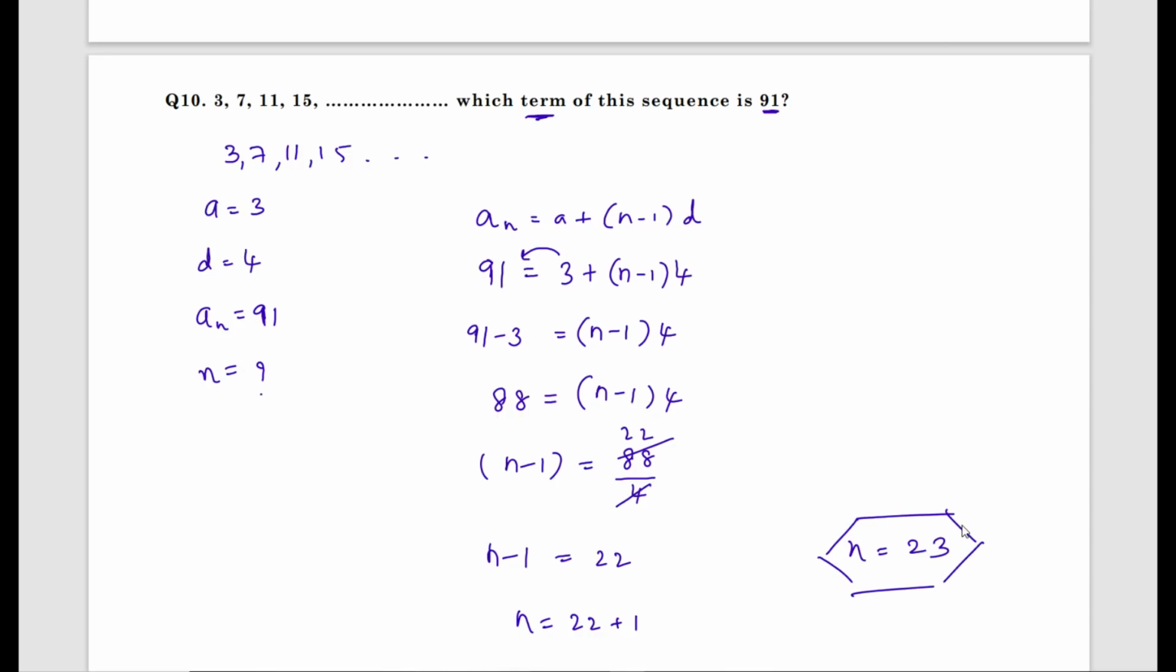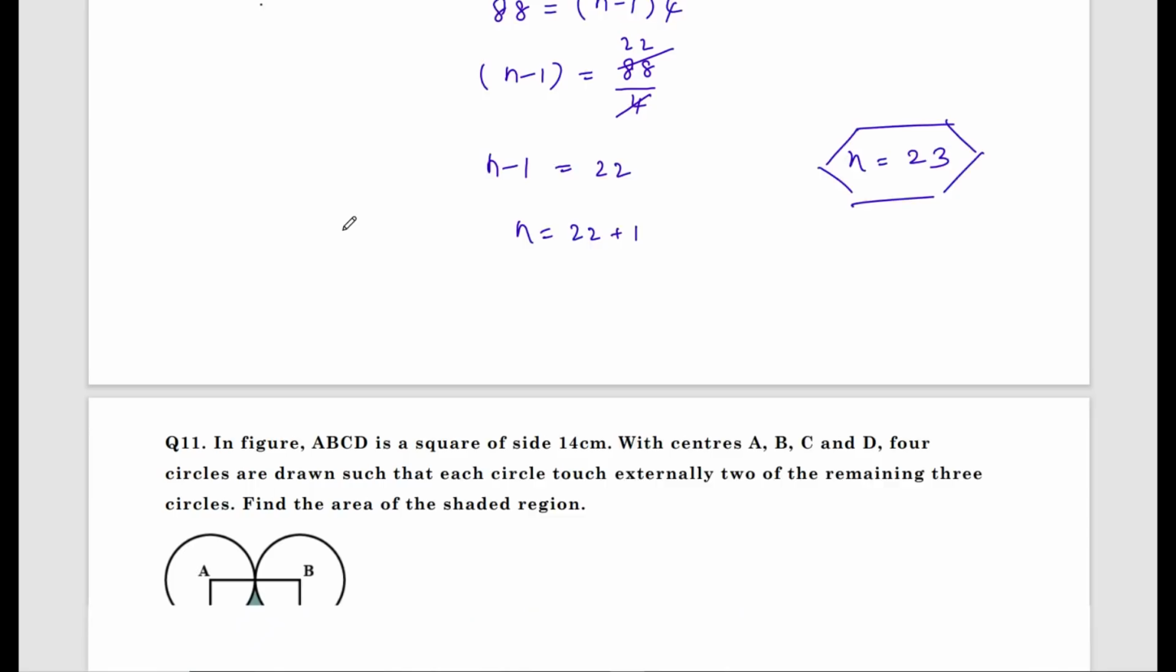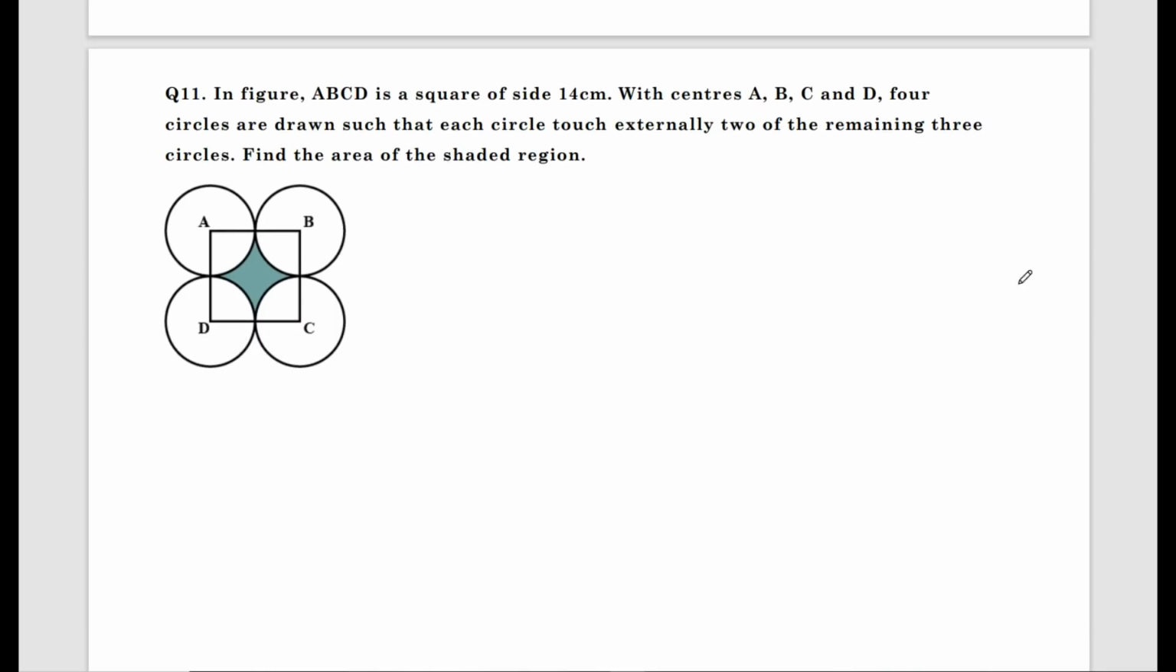Therefore the 23rd term is 91. In case you get n as negative or as a fraction, that means 91 is not a term of the given AP, but here it is a whole number, hence it is a term. It is the 23rd term of the sequence. Very important question for 3 marks.